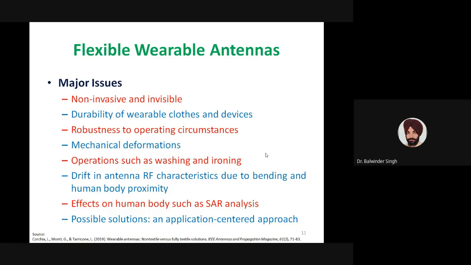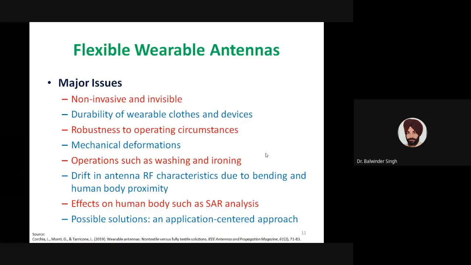So the antenna characteristics should not drift when it is subjected to the different operations that clothes undergo. How the antenna behaves is another major issue. Antenna performance should not drift significantly with the passage of time. Then, robustness to operating circumstances is another major issue.